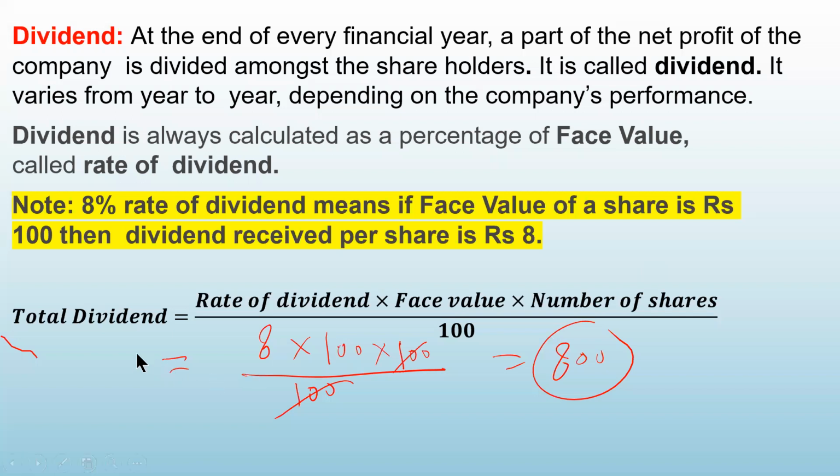To calculate the total dividend, you must know the rate of dividend. And as I told you, the rate of dividend is calculated on the face value, so it is the percentage of face value. That is why rate of dividend multiplied by face value multiplied by total number of shares will give you the total dividend. We will solve some problems where we are going to calculate the total dividend. So I hope you have understood the meaning of dividend. Dividend is the company's profit which is distributed to the shareholders. It is always calculated on the face value. Next slide.